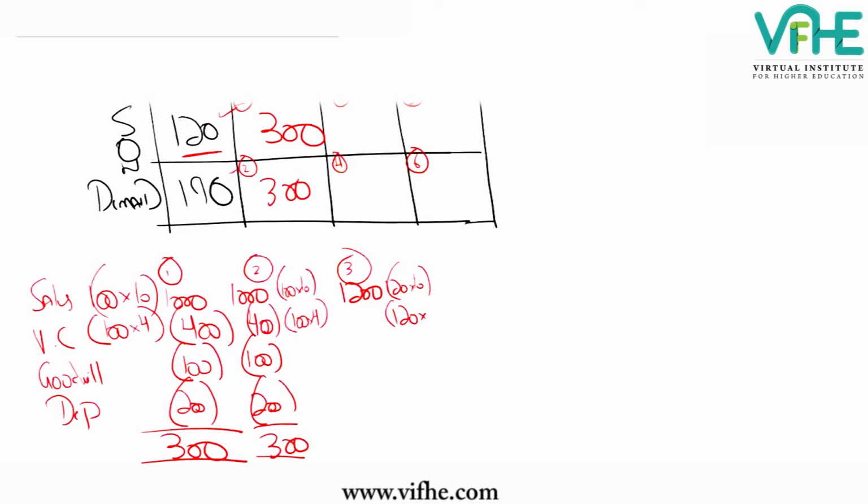The variable cost will change here because the capacity is 150 and the demand is 120. So if the demand is 120, it means the capacity of 30 crates was unused.